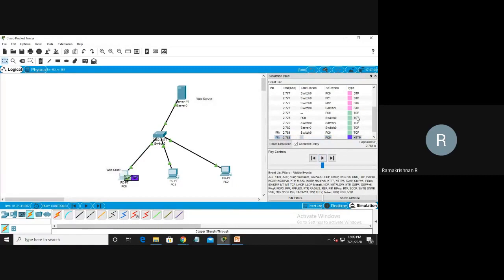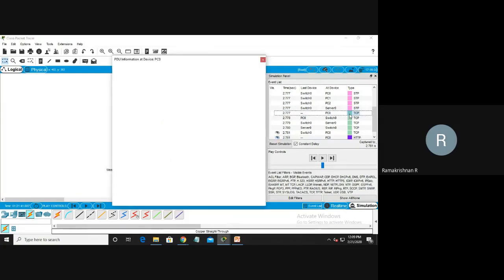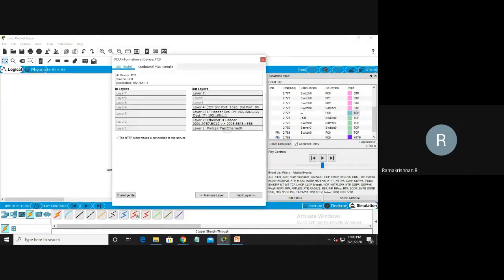Listen, sir, there is a TCP. Listen, at PC0, the TCP. You see, go and check the outbound. How many layers? The outbound is 7 layers, but only the first, second, third and fourth layers are occupied. This is the physical layer. This is the data link layer. This is the network layer. This is the transport layer. So TCP started.